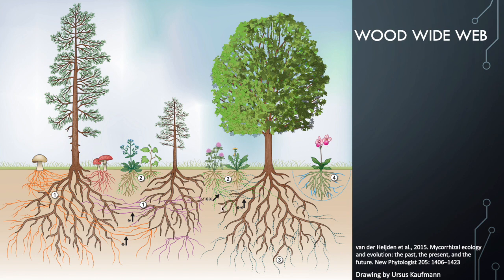So this is just basically an imagined scenario of what it might look like underground, given that the different symbiotic relationships between plants and fungi are so varied, and they can be very universal, like with arbuscular mycorrhizal fungi, versus very specific with only specific tree or plant species, like with the orchids.